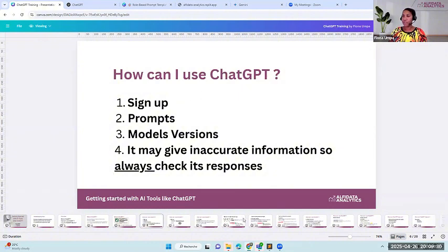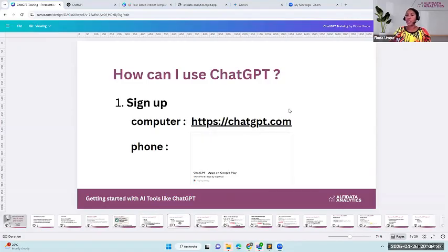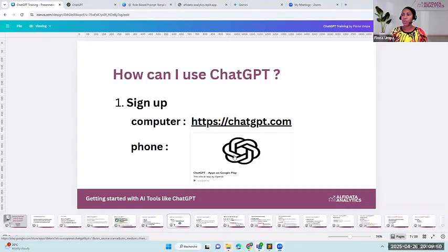The first thing, sign up. So let's see how you can sign up to ChatGPT. Signing up is very simple. If you're using a computer, you just go to the website chatgpt.com. If you have a smartphone, you can also go to Google Play Store and install the app.